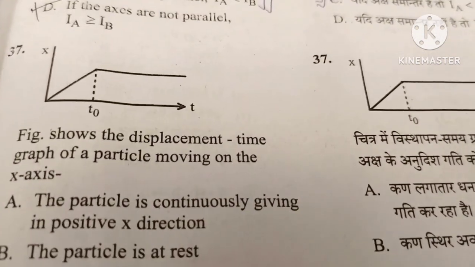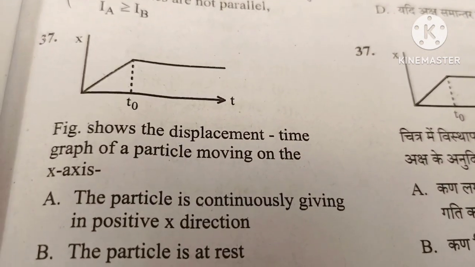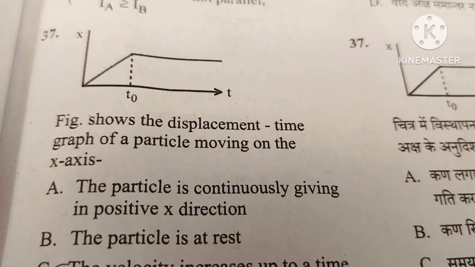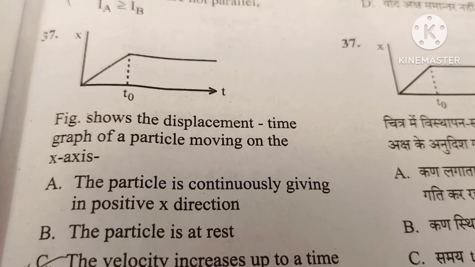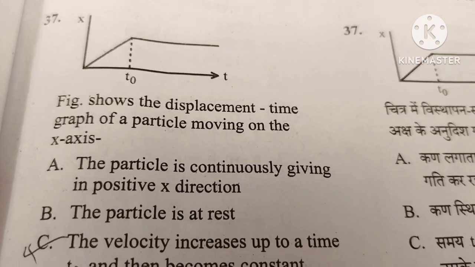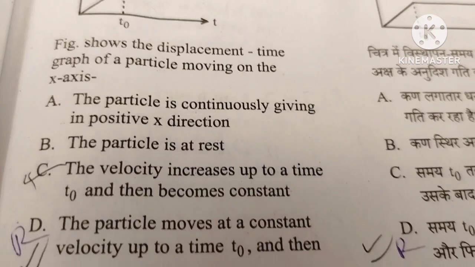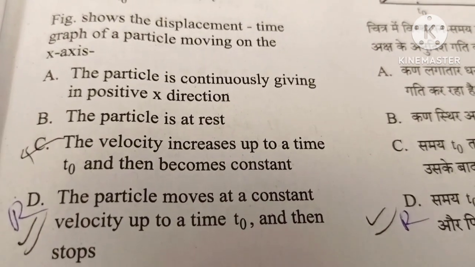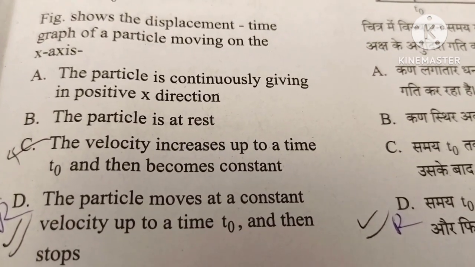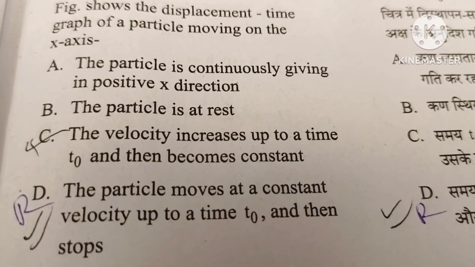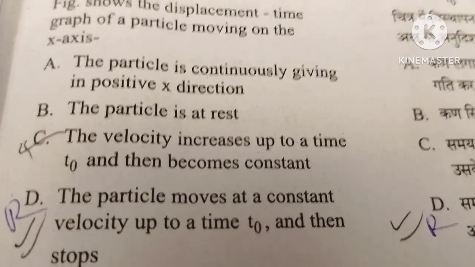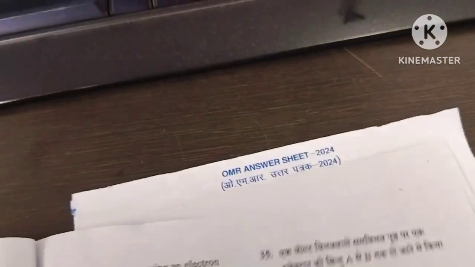Question number 37. The figure shows the displacement-time graph of a particle moving on the x-axis. Correct answer is option number D. The particle moves at constant velocity up to a time t and then stops. Next question.